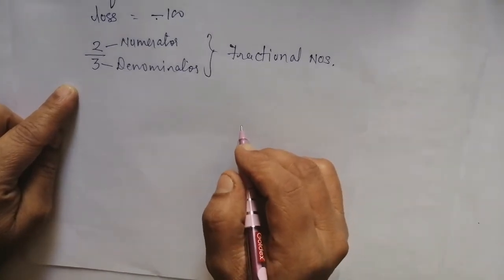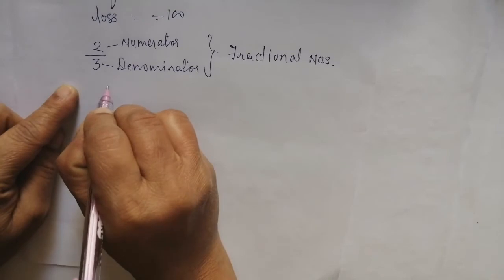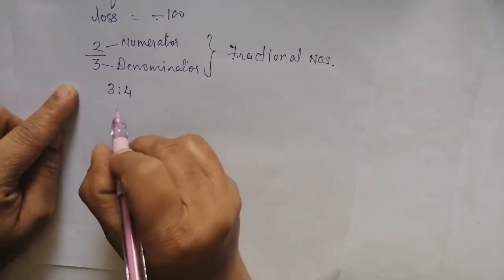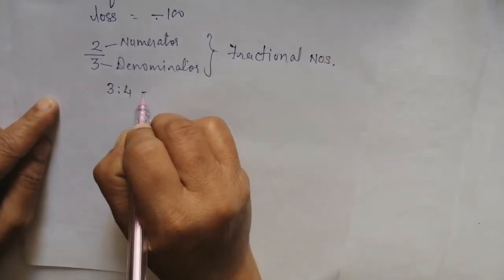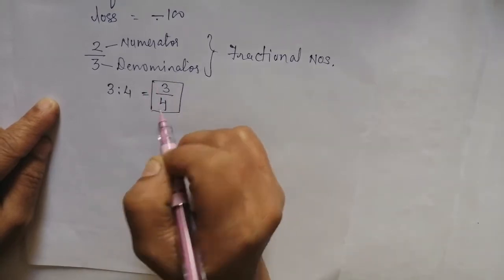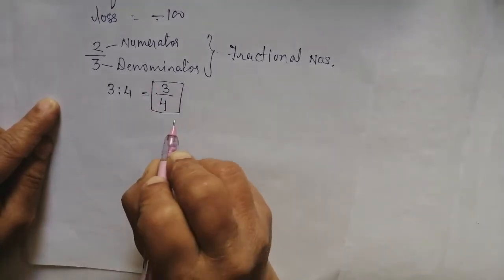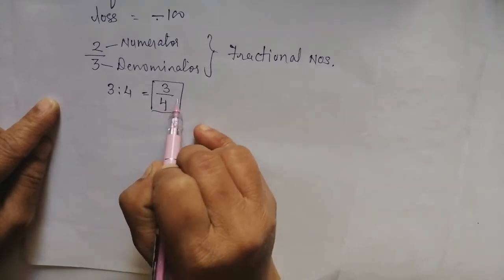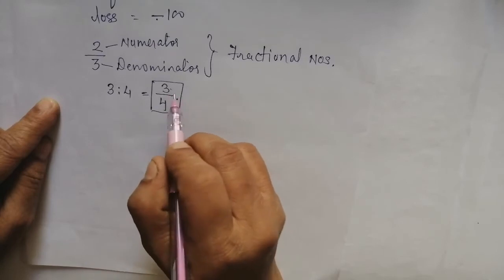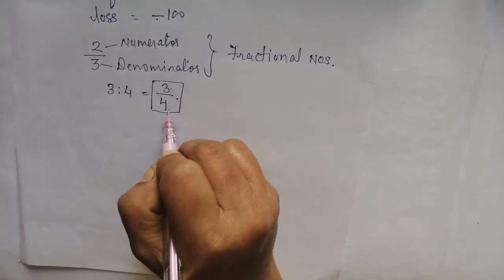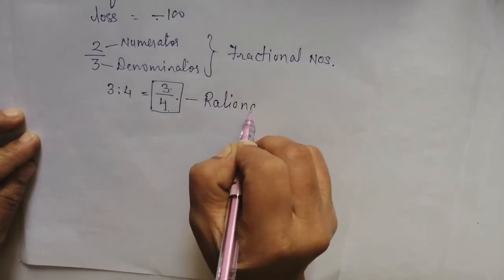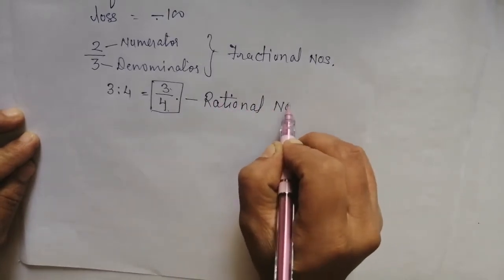But in the last lesson we learned about ratios, that is 3:4. Now if I ask you to write down 3:4 in fraction form, you write 3:4. This 3:4 is not a fractional number. This is a ratio. You have written it in the form of 3:4, and this is nothing but your rational number.